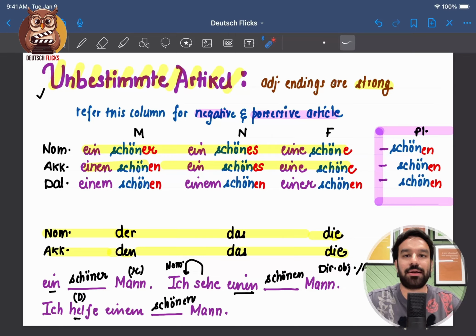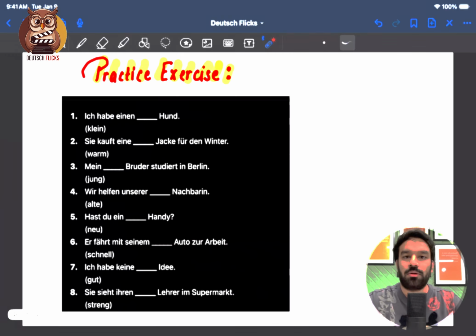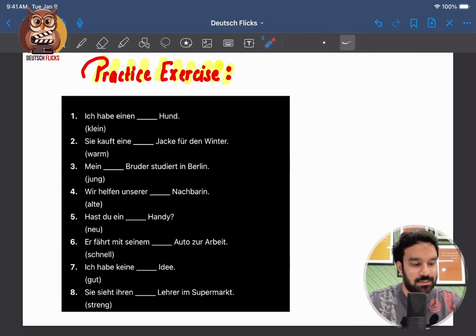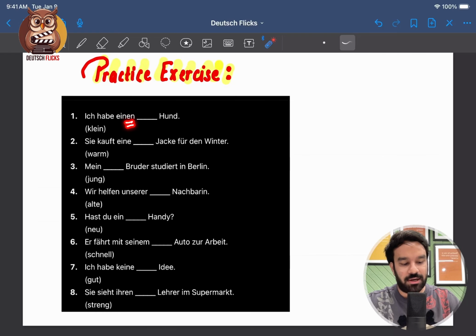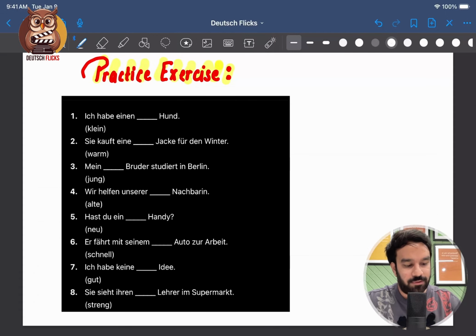Let's take a look at one practice exercise, then it will be crystal clear. So try solving this practice exercise. Now here we will not only have indefinite article, we also have possessive article and negative article. For original article you can use dictionary, and let's discuss this in 5 seconds. I'll quickly note down the definite article.